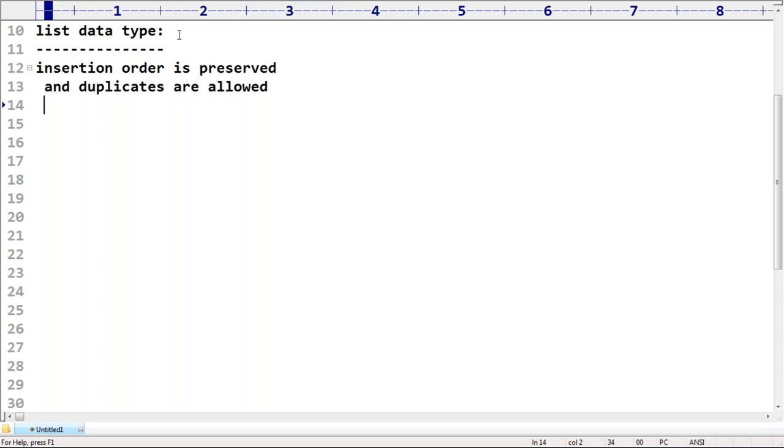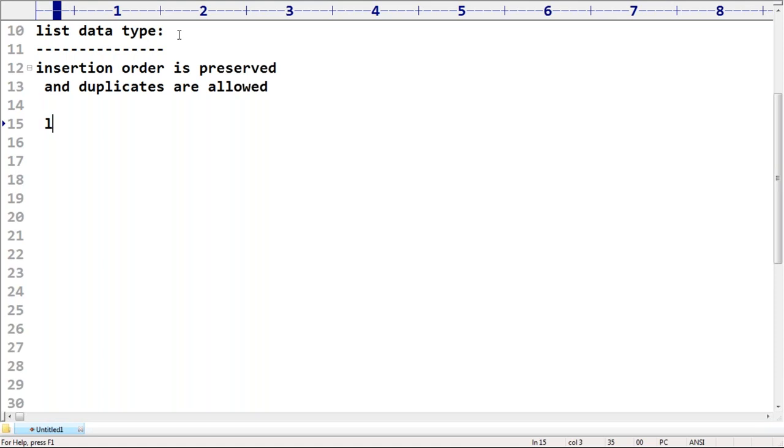Sir, I want to represent a group of values. That group of values can be numbers or strings or booleans, any type of objects, no problem at all, sir. Any range of value also, sir. 256, 300, 320, any number you can take, no problem. If you want to represent a group of values where duplicates are allowed and the insertion order is preserved, then we should go for list data type.